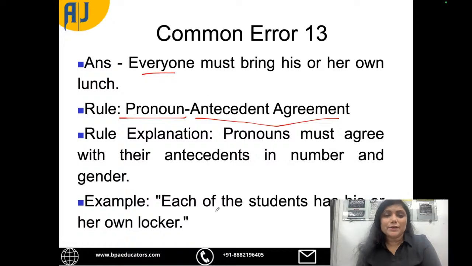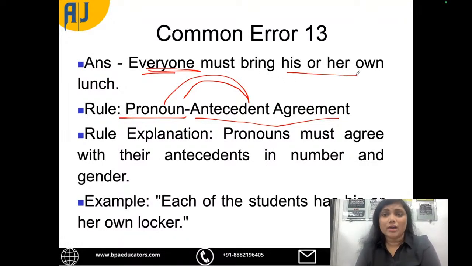For example, if I say Rahul is my friend, he is my friend from 8th class. So he is the pronoun and Rahul is the antecedent, correct? So here we have to make sure that there is agreement between pronoun and antecedent. Now, here everyone is the antecedent.